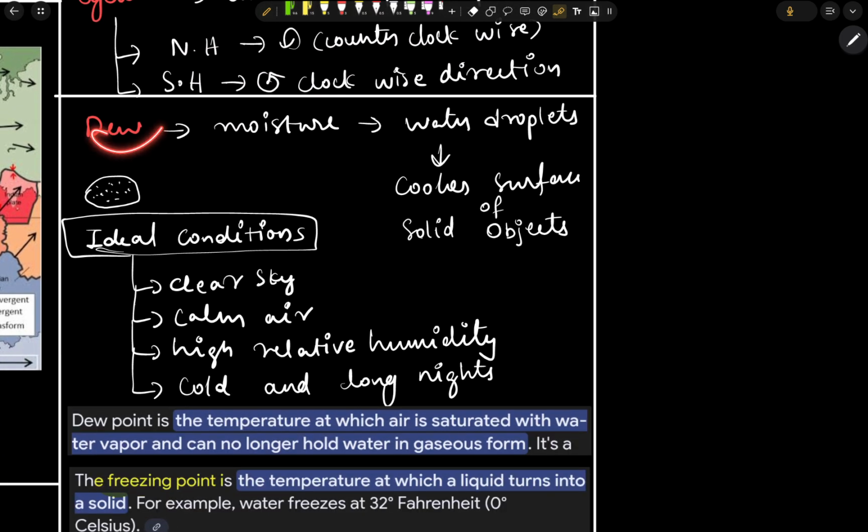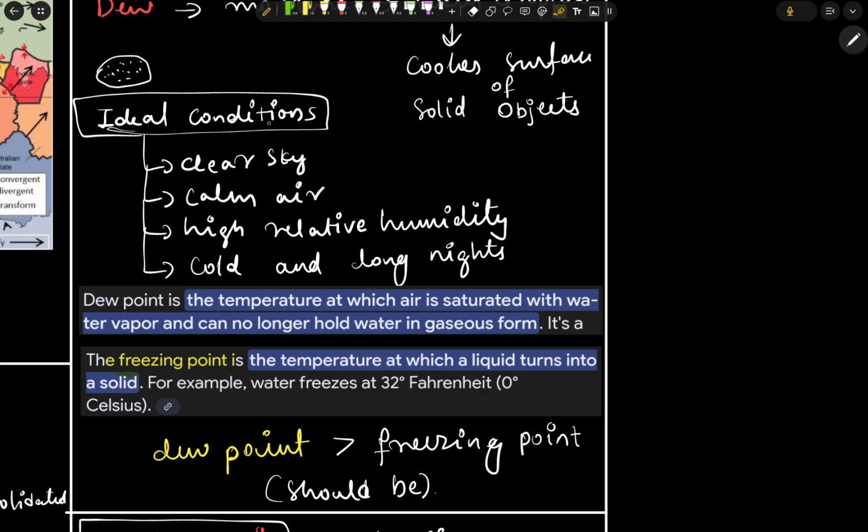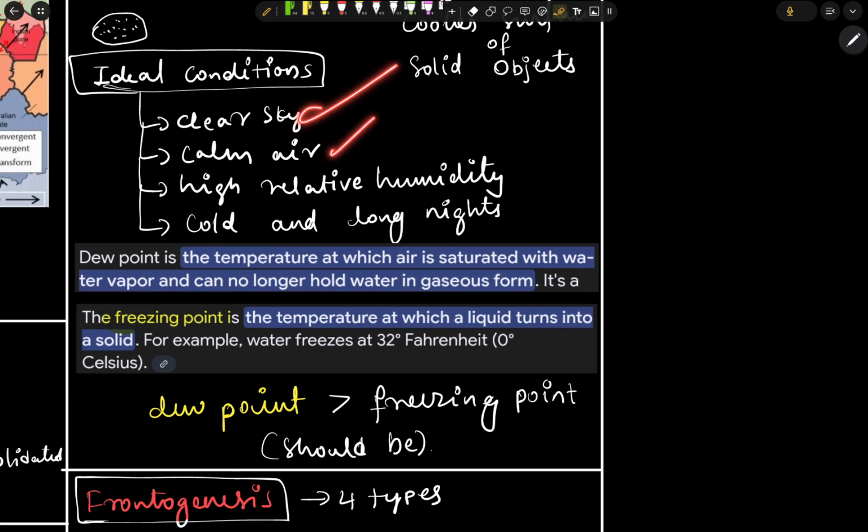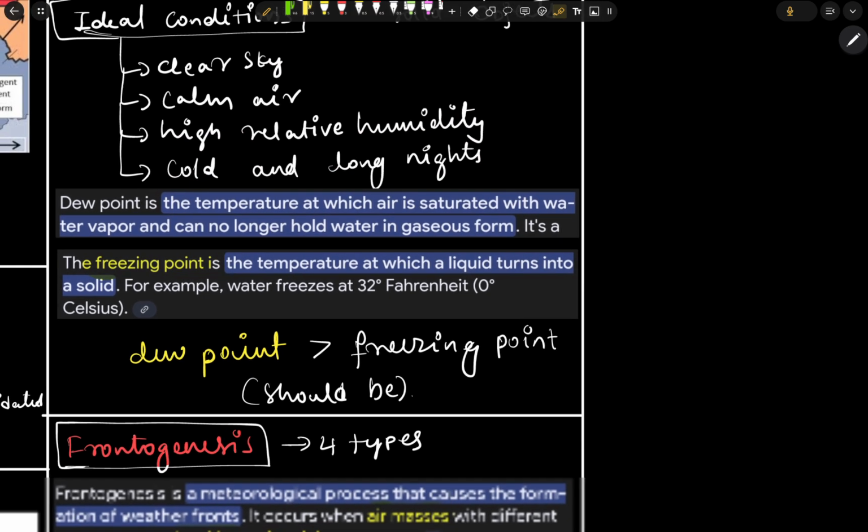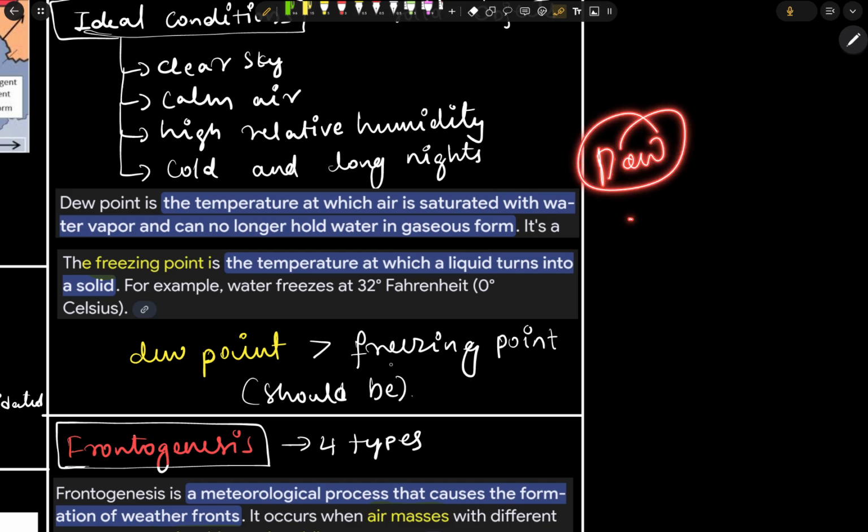Next we have the dew. The ideal conditions for the formation of dew are a clear sky, calm air, high relative humidity, and cold, long nights. Also, the dew point should be greater than the freezing point.